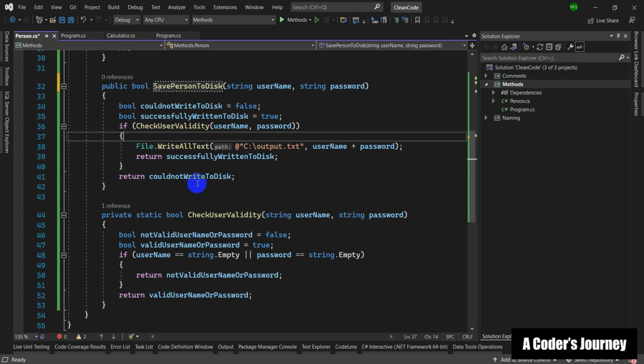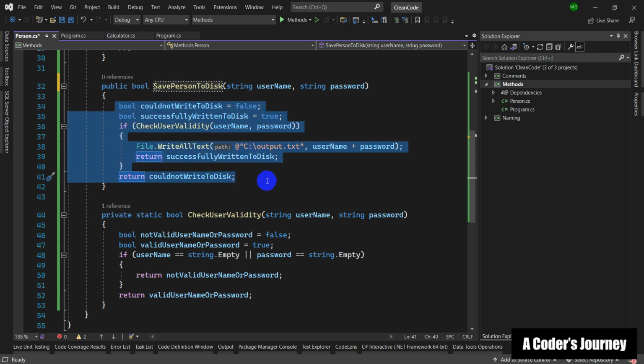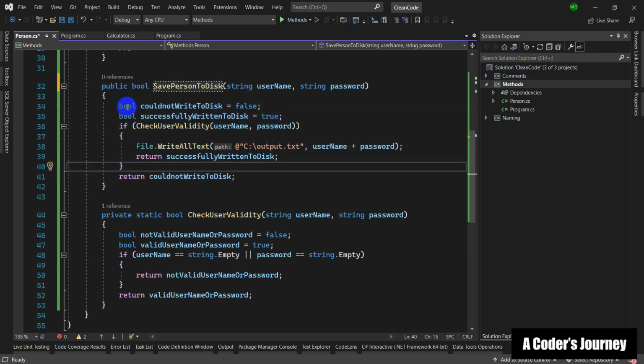They are not switching between different abstraction levels. They're smaller, they're more manageable, they're cleaner, they're easier to understand, and we've also taken advantage of using more descriptive names for variables that we want to return. And of course, we're not returning integer as before, we're returning bool, which indicates that this method is something that will either succeed or fail.